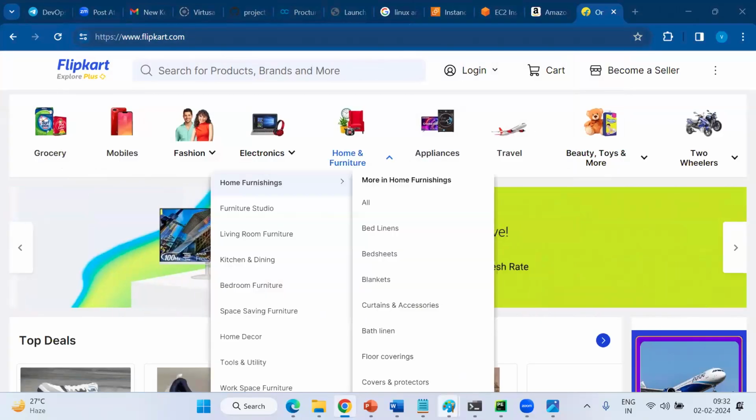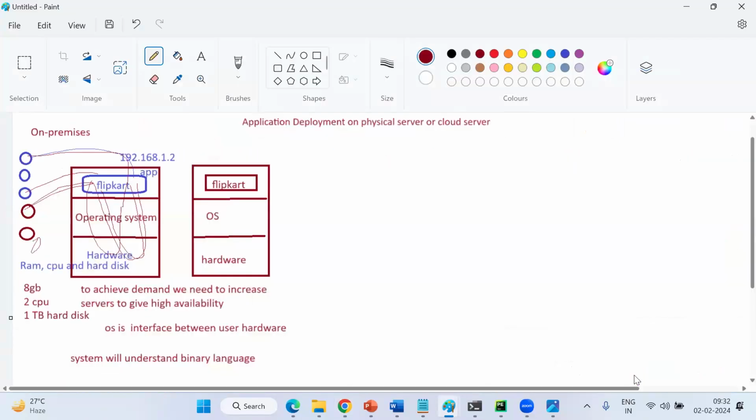Same thing in my server. Guys, tell me one thing. Laptop and server both are the same, right? They work like both operations, right? There is no difference. A server is a big device, a laptop is a small device, but the running process, everything is the same. In my laptop also the operating system is there. In my laptop also RAM, CPU, hard disk, everything is there, right? The server is also the same, no difference, but the server has a big configuration.